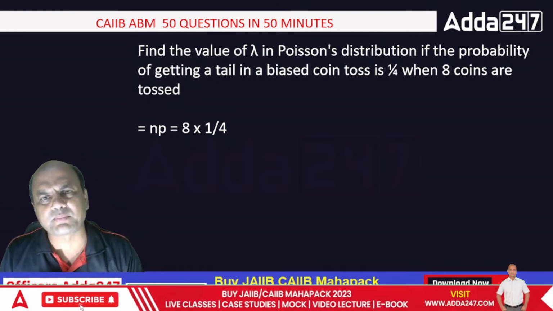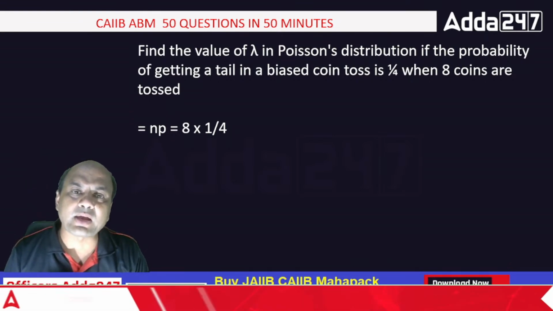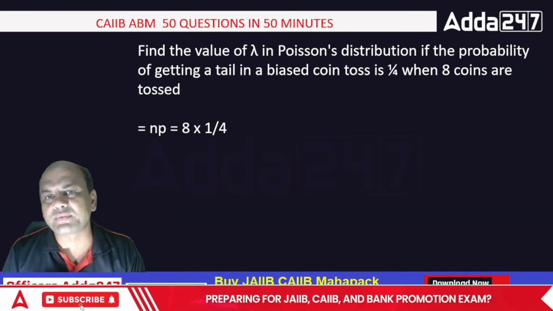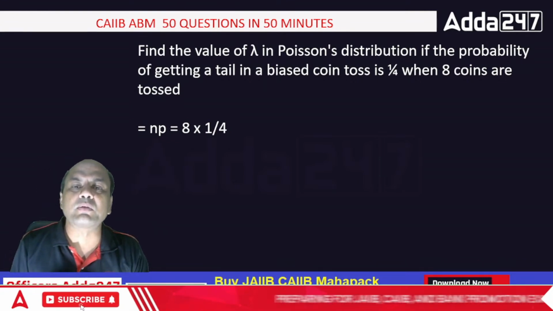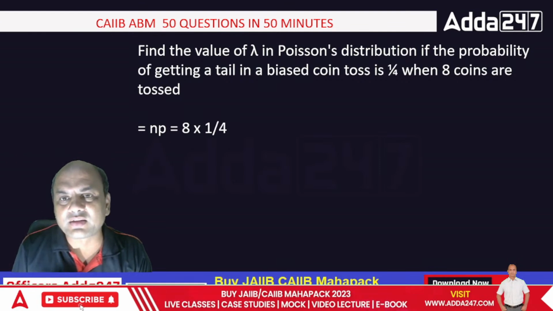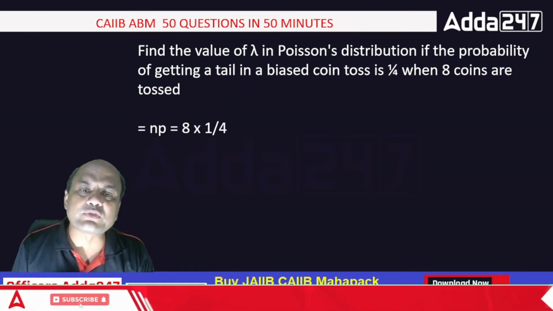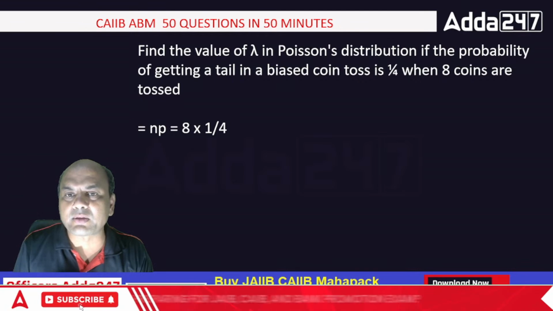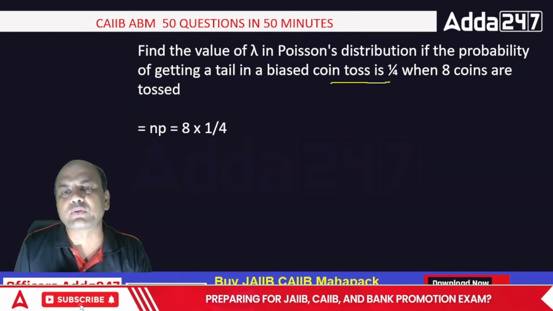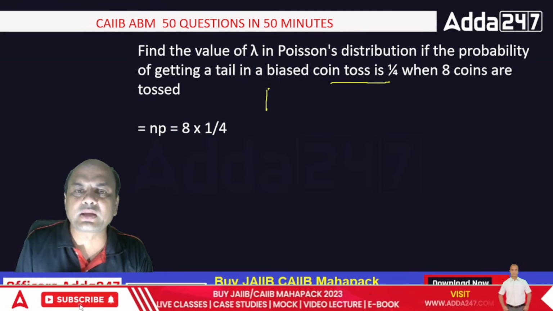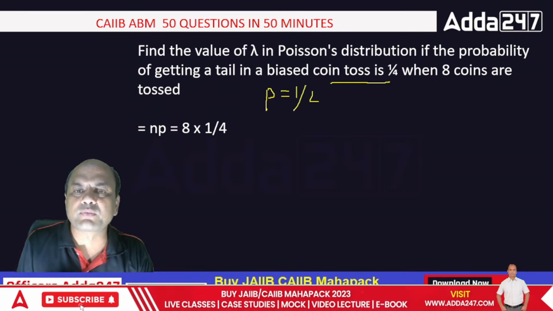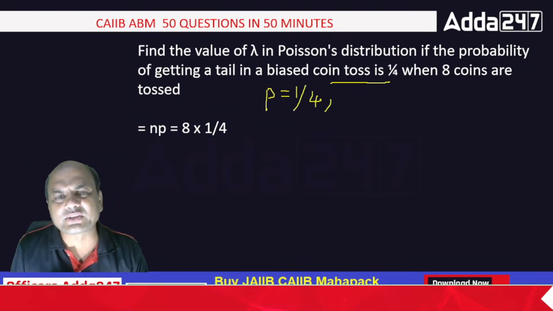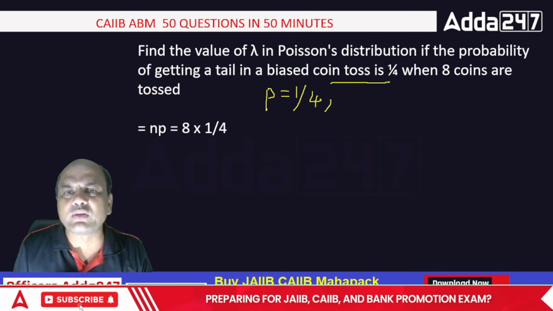Some constant event happens. So coming back to this question, find the value of lambda in a Poisson distribution when the probability of getting the tail is 1 by 4. So P is given as 1 by 4. The probability of whatever is required is 1 by 4. Q I don't require, I think, because we want to find the value of lambda.